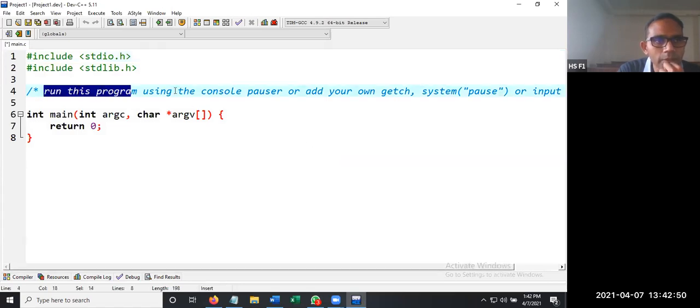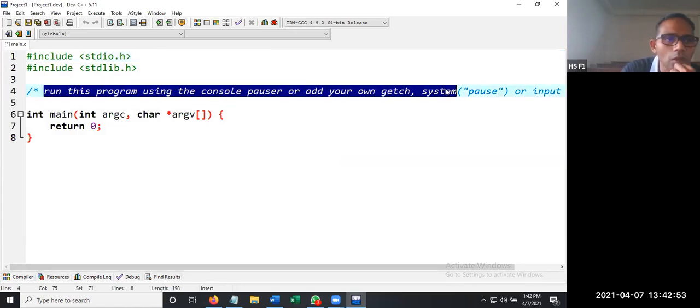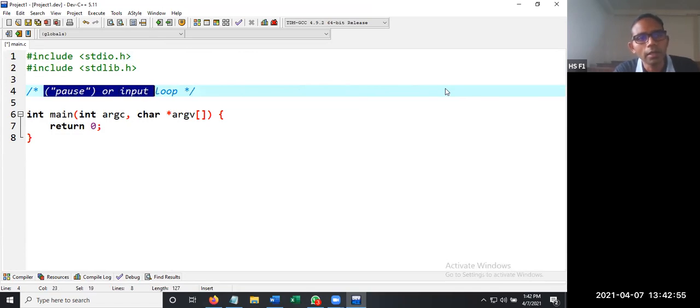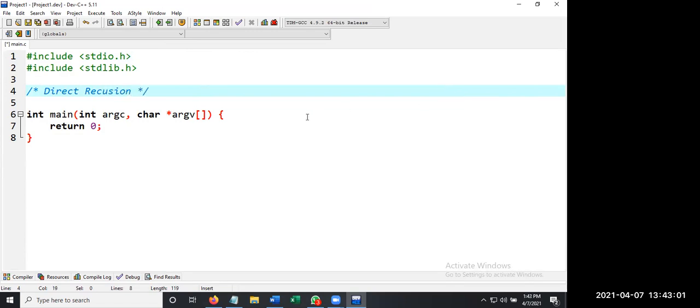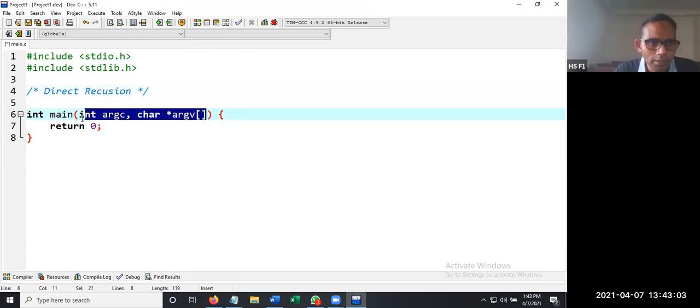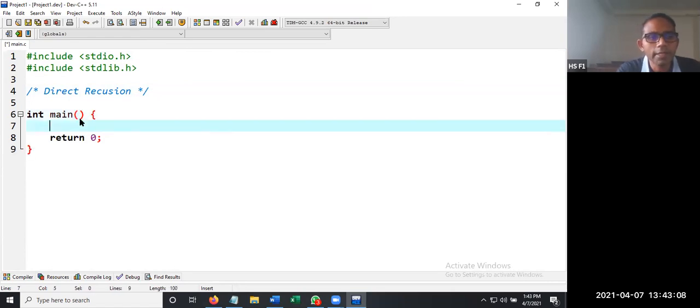So let us remove these comments and change it to direct recursion. Then we don't want these parameters. Now let us write one printf, with 1 space 0 space, then a semicolon.